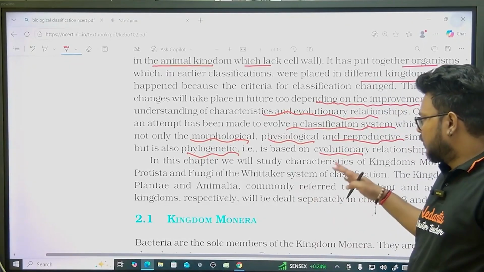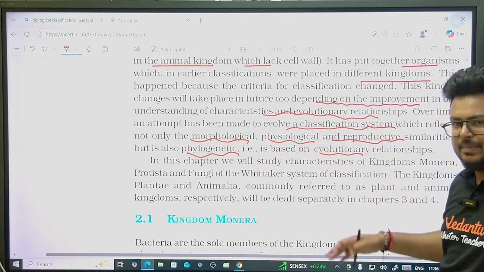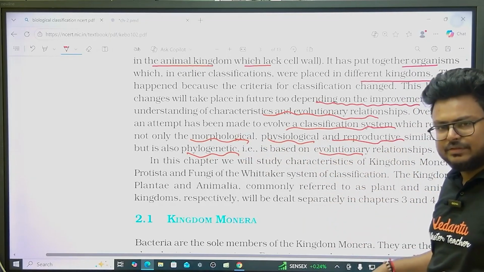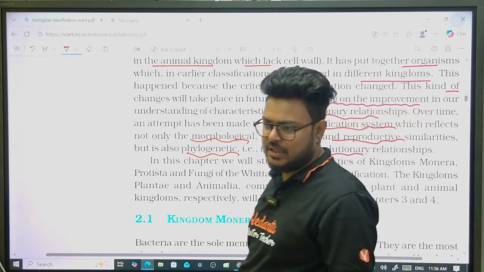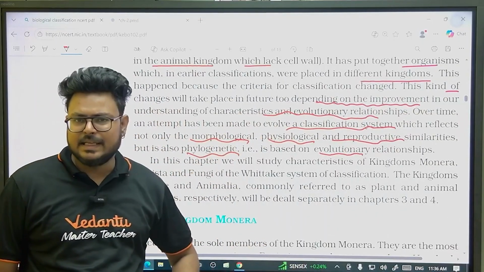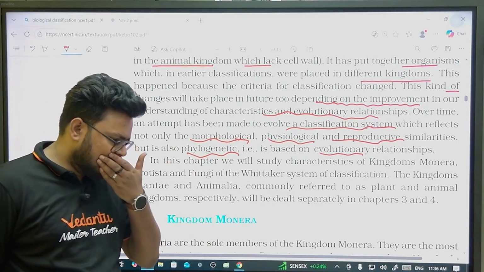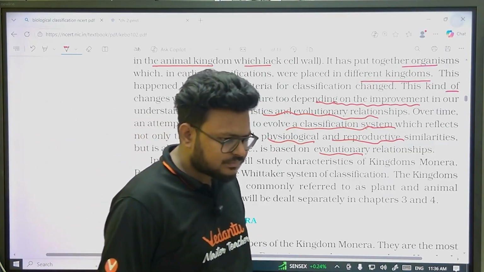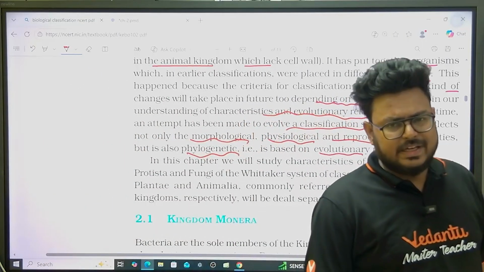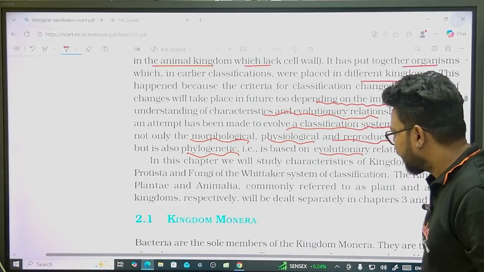So you should know that we are including morphological, physiological meaning functional, reproductive, and phylogenetic meaning evolutionary relationships. This paragraph is entirely the same, but you should go through it, and you should know Whittaker's five criteria which were chosen for the classification.